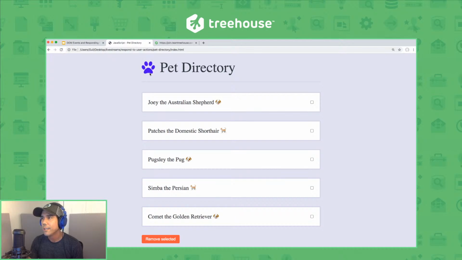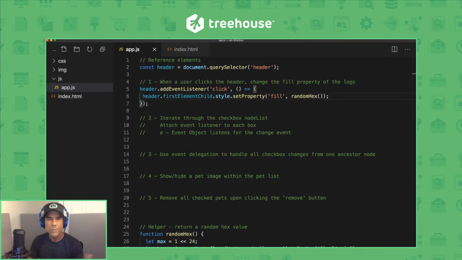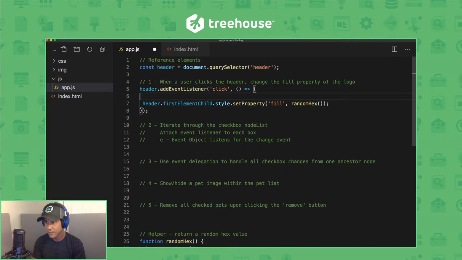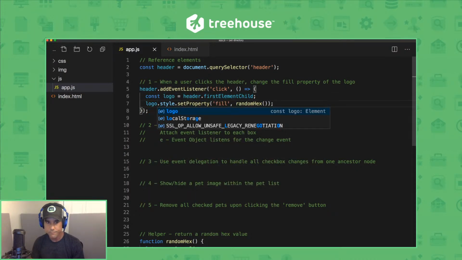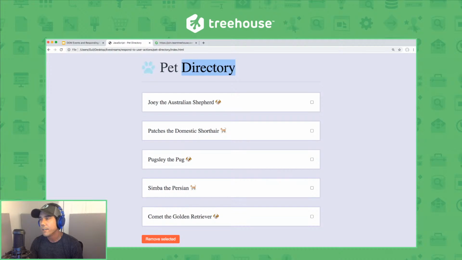Clicking anywhere in the header makes the Paul SVG change to a random hex color. Cool. Now you can make this code a little bit easier to read by assigning header.firstElementChild to a variable. For example, within the callback here, we'll say const logo equals header.firstElementChild, and here we can call logo.style, that's that property. That's going to work in the same way.